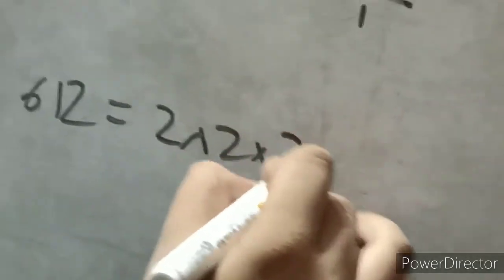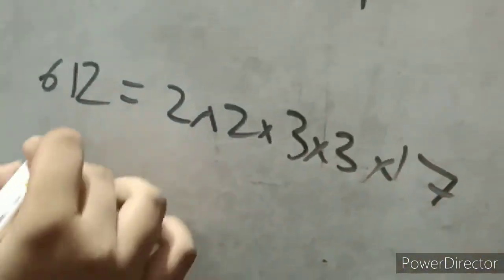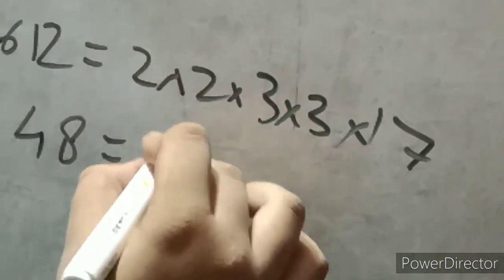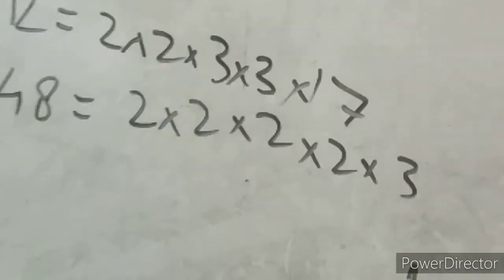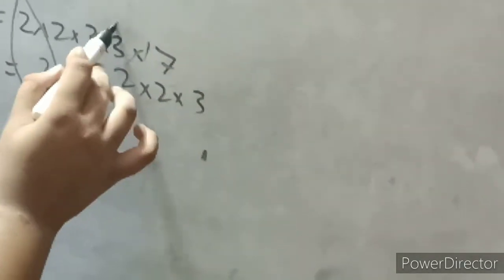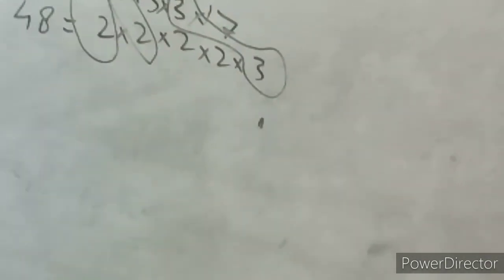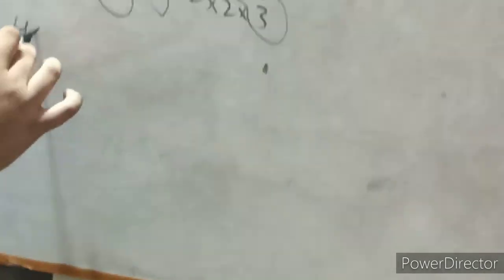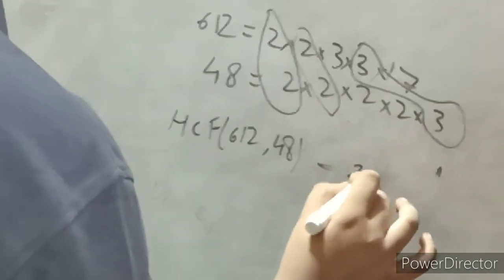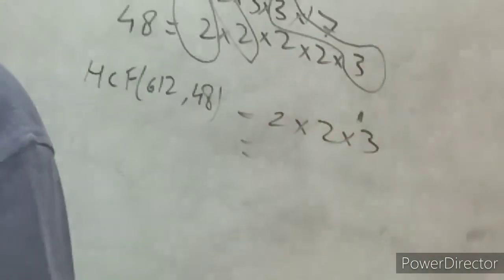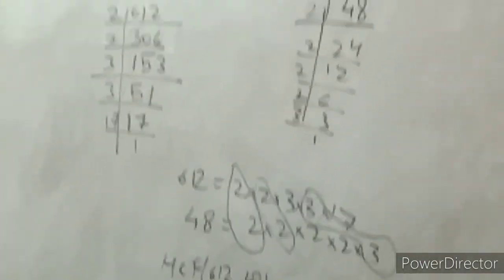So your 612 is expressed as 2 into 2 into 3 into 3 into 17. Your 48 is expressed as 2 into 2 into 2 into 2 into 3. So for the HCF, taking the common terms, it is 2 and 3 and one more 2. So the HCF of 612 and 48 will be 2 into 2 into 3, which is 12. So its answer will be 12.